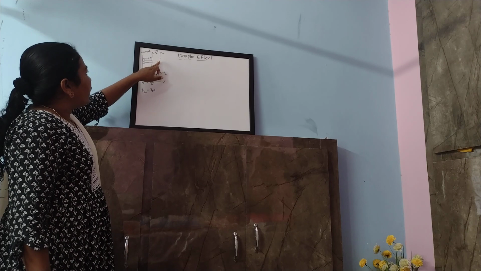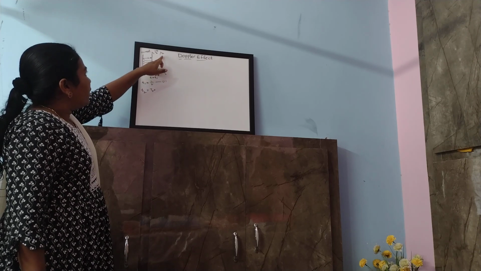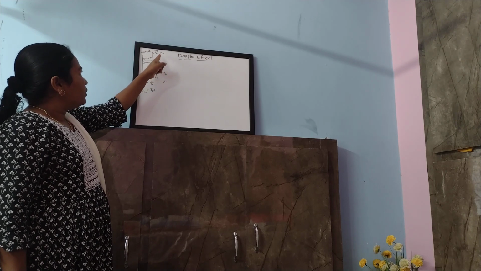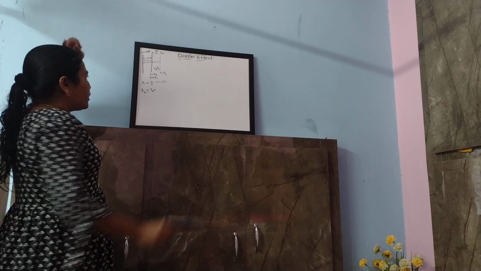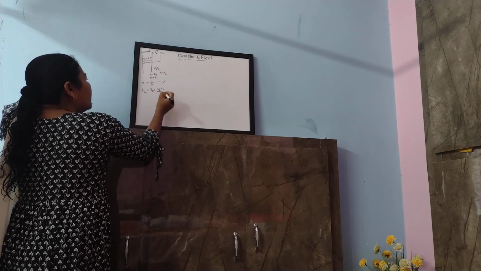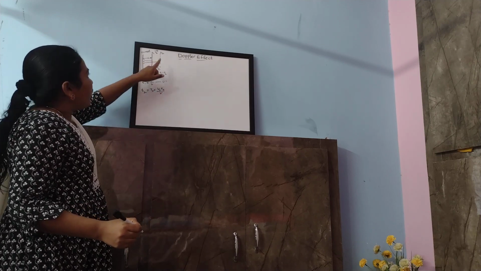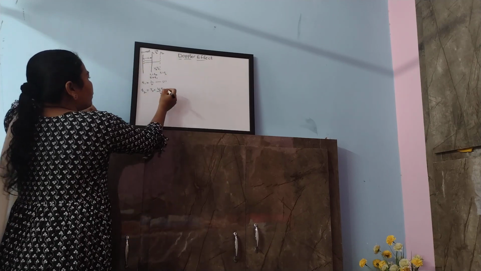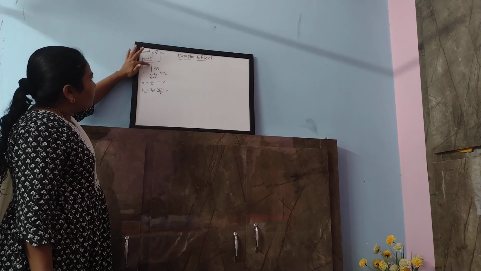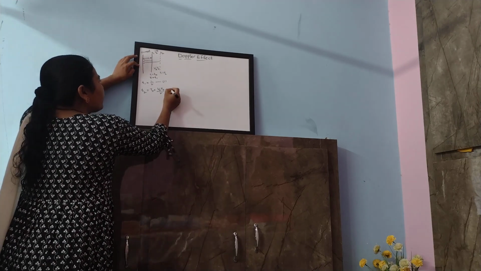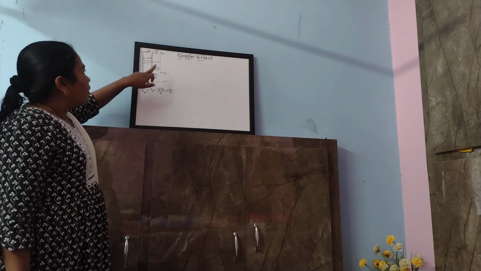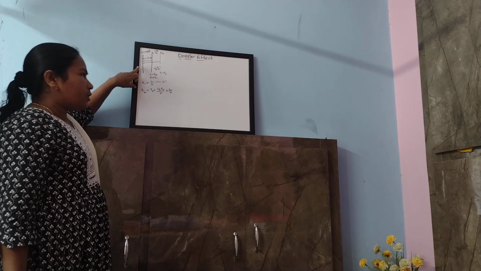So we have to find the distance between S2 and O. The distance from S2 to S1 is Vs T0, so the time taken is Vs T0 by V, plus the time taken to travel from S1 to the observer, L by V. This is the time taken for the second crest to reach the observer.